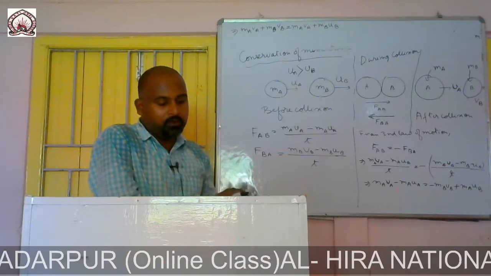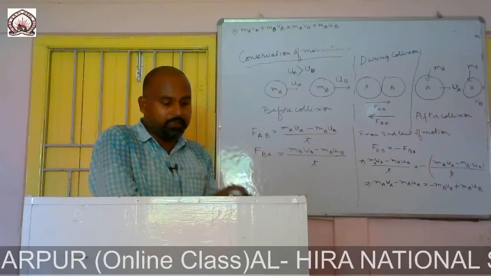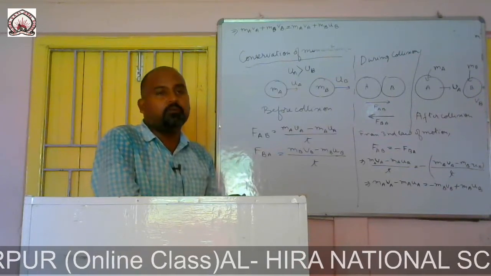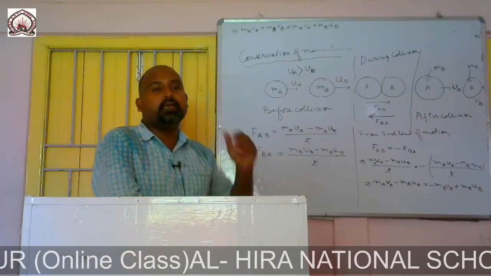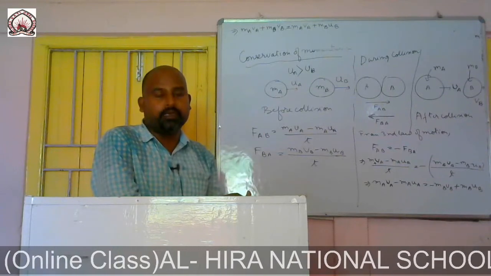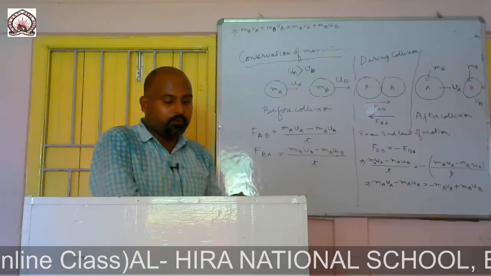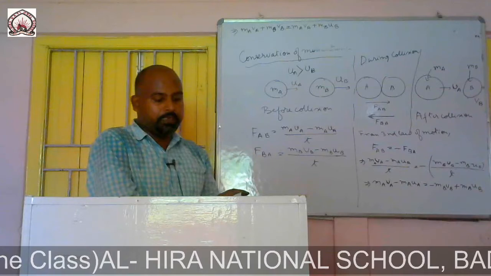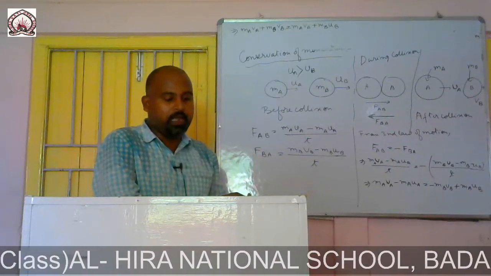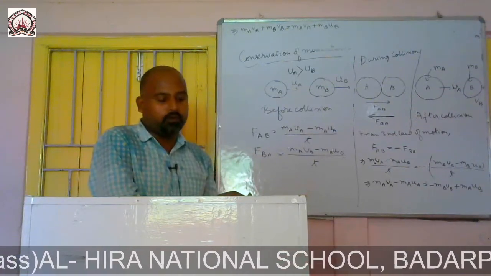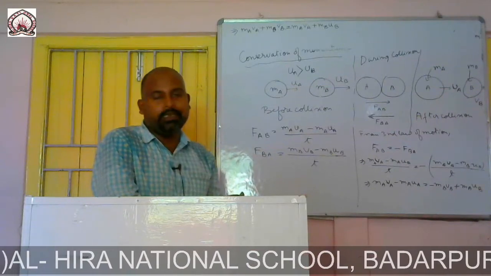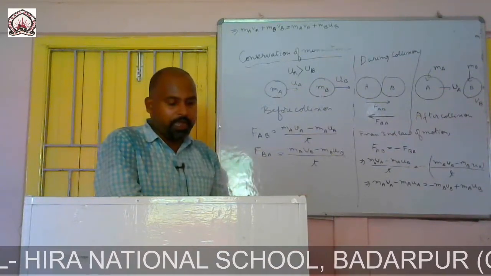So what is the law of conservation of momentum? It states that the sum of the momenta of the two objects before collision is equal to the sum of the momenta after collision, provided that there is no external force acting on them.